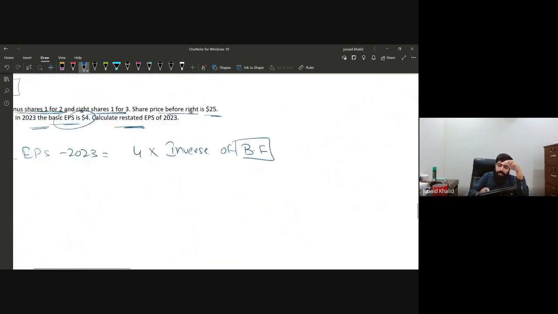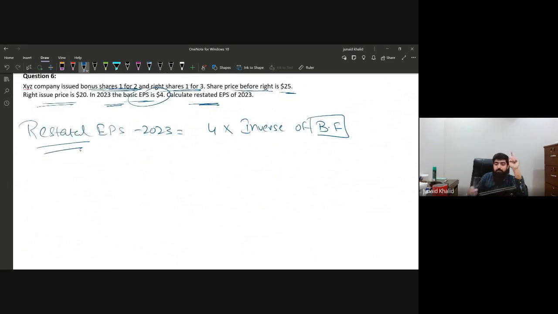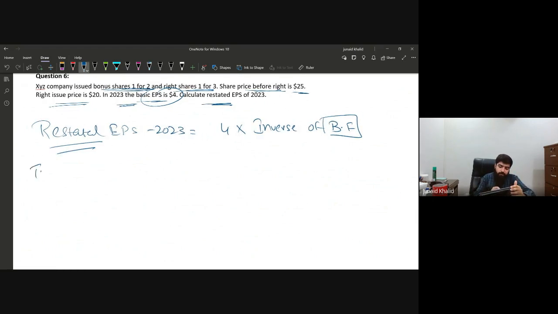So in order to calculate the restated EPS, always remember you need to calculate the bonus fraction. And in order to calculate the bonus fraction, you need to calculate the theoretical ex right price. So how are we going to calculate the TERP? How are we going to calculate the theoretical ex right price? Again, let's have a practice for this one. Number 1, shares, number 2, value, and number 3, the total value.